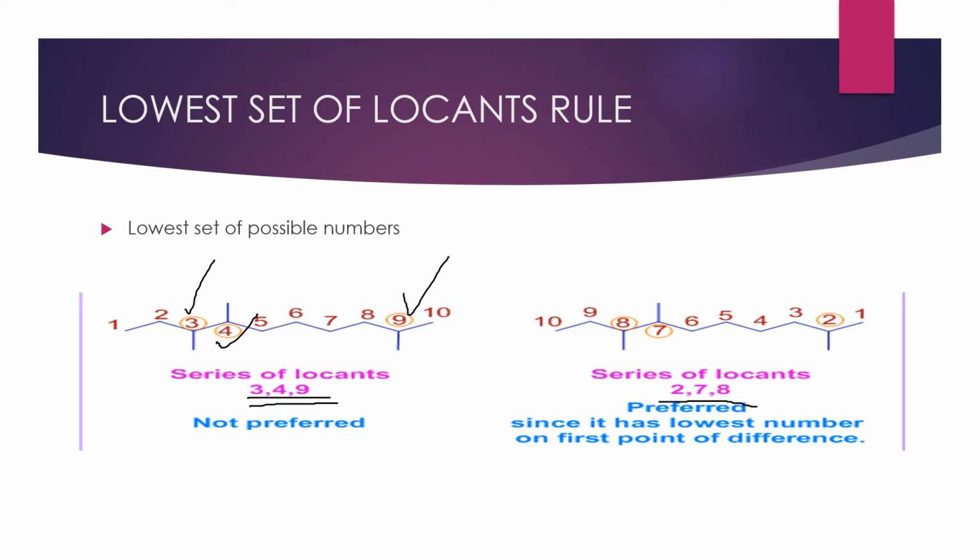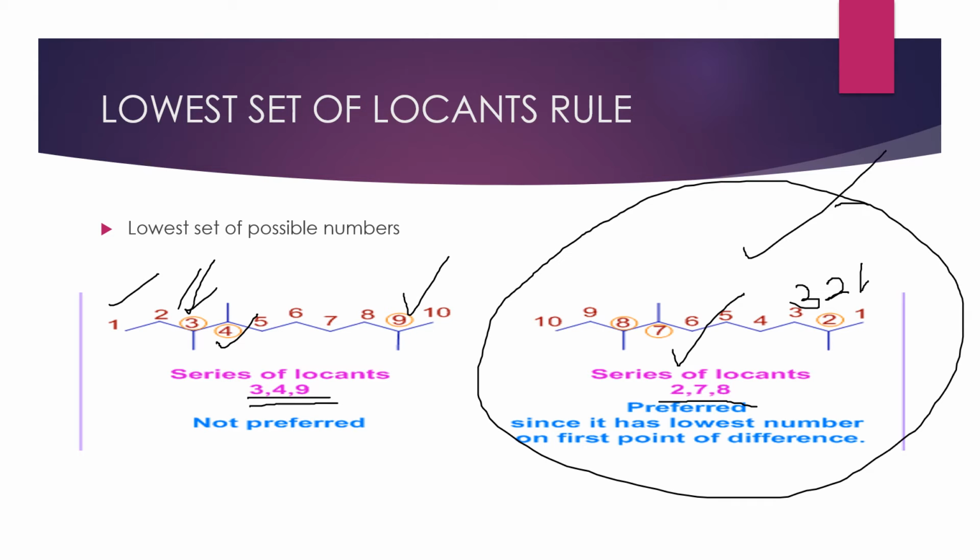In the first one we got 3, here we are getting only 2, so better we go for this one. We will select the series of locants in this manner, means we will start counting the number of carbons present on the main chain from here onwards, 1, 2, 3, 4, instead of counting from here. So that is why this particular one is correct.